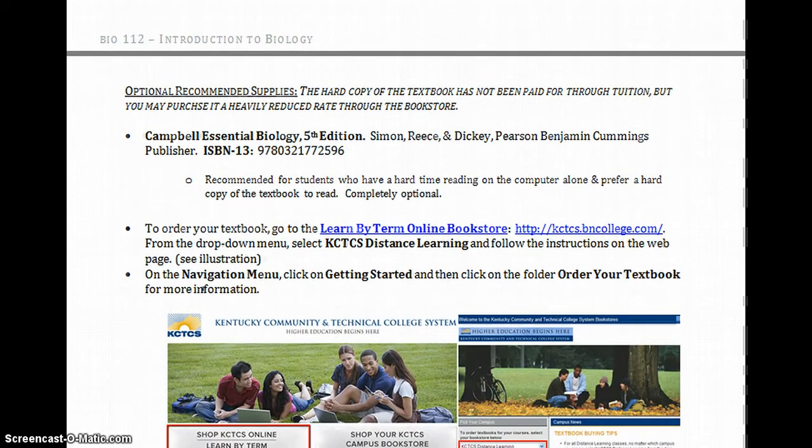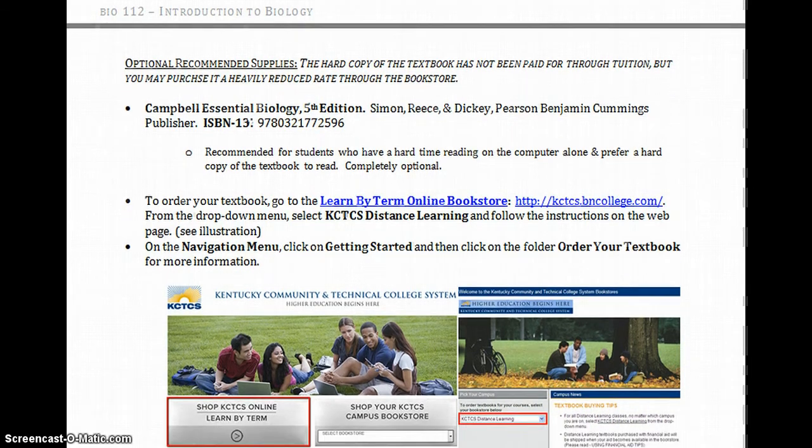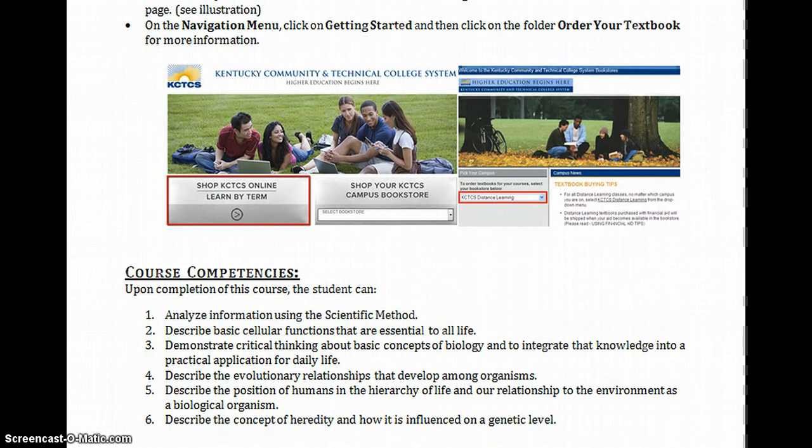Optional recommended supplies: that direct billing does not include a hard copy of the book. However, I find it very, very helpful to have one. I really need something in my hands to look at. I strongly suggest you get the same. You can go online to your online bookstore and find that. They give it to us at a steep discount because we're doing the online tuition portion. You can also purchase it online through, like, Amazon. I'm fine with you having the 4th edition as well, and you can get it really cheap. If you have any questions on that, you can send me an email.